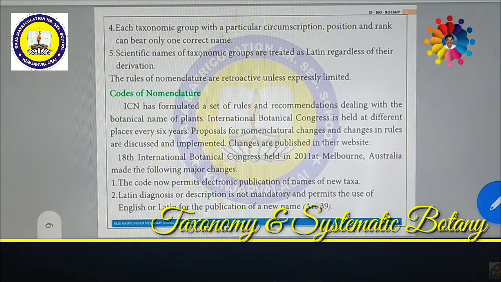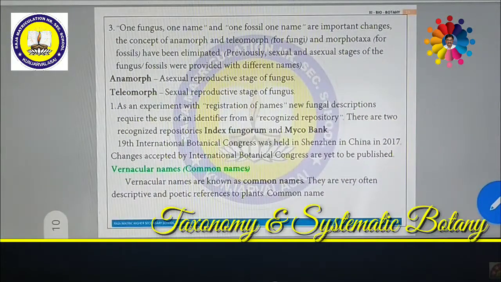In Melbourne, Australia, in 2011, the 18th International Botanical Congress was held. They changed the code. The description can now be given not only in Latin but in English as well. This is a very good new rule established in the ICBN. It is very good for each and every country to understand, other than those to whom Latin belongs.